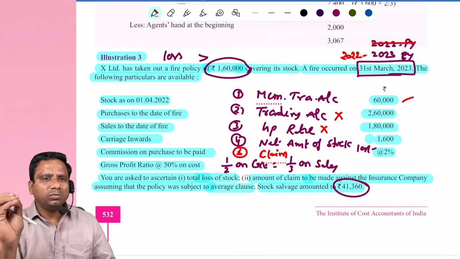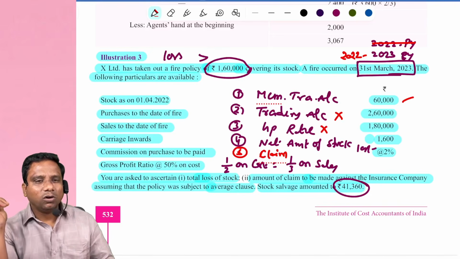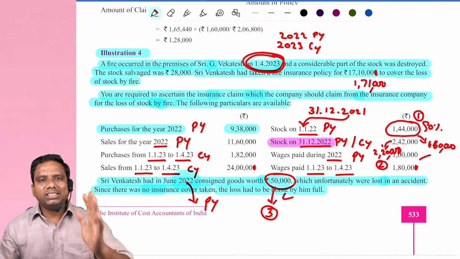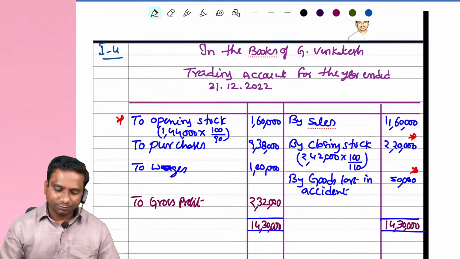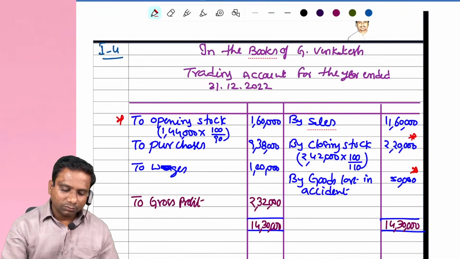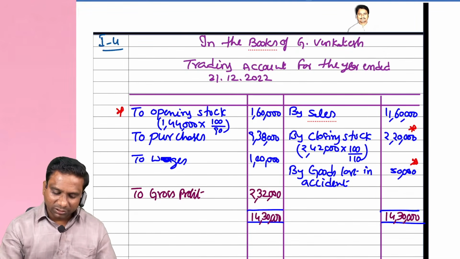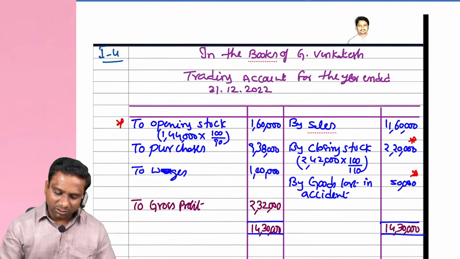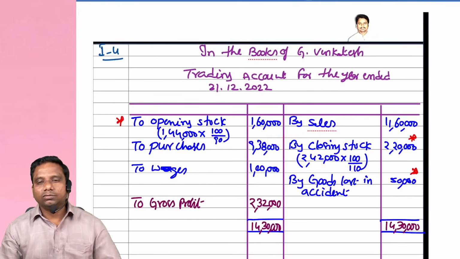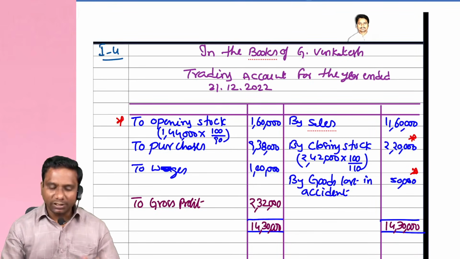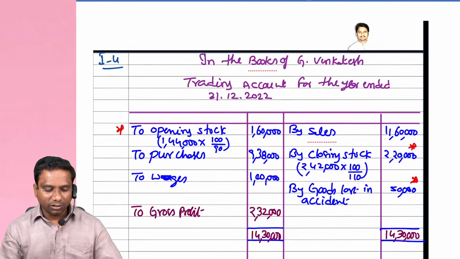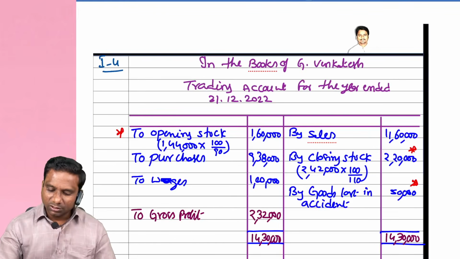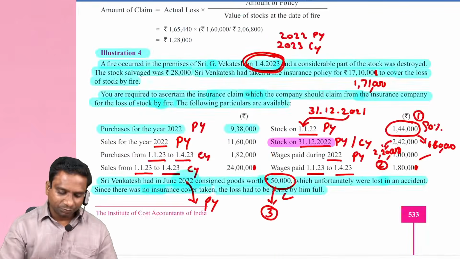First, draw memorandum trading account. Next, working note trading account. After that, GP rate. Now look at how do we solve this. First, purchases for the year 2022. Go to working note. Write down here purchases 9,38,000. See? Trading account for the year ended 31/3/2022. Purchases 938 over. Next, sales for 2022 11,60,000. This is sales 11,60,000 over.